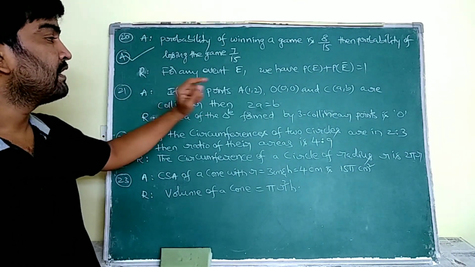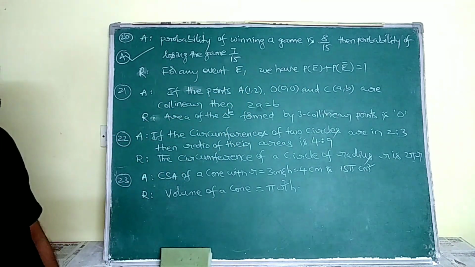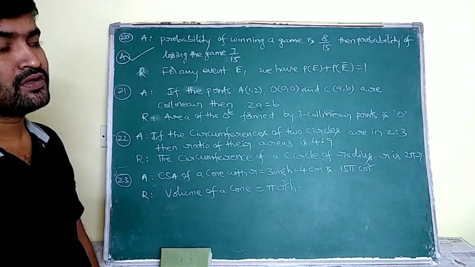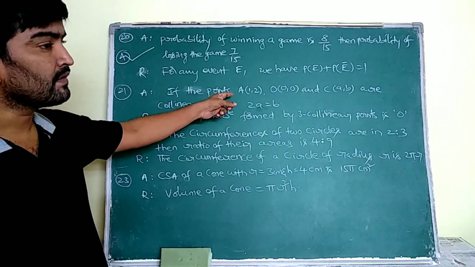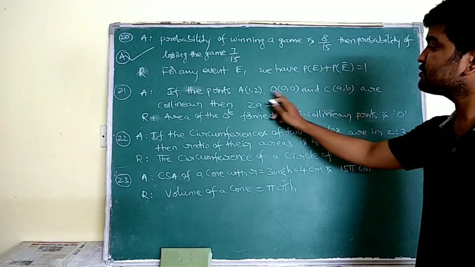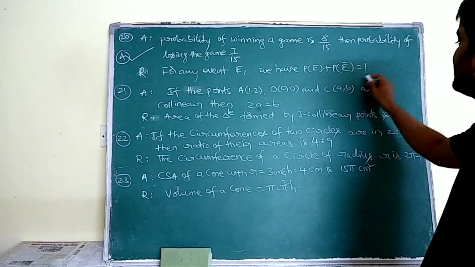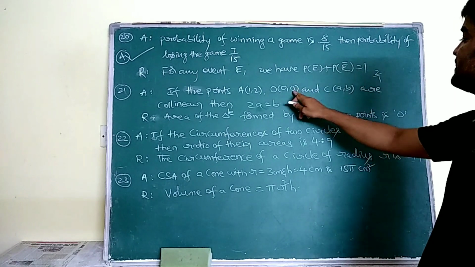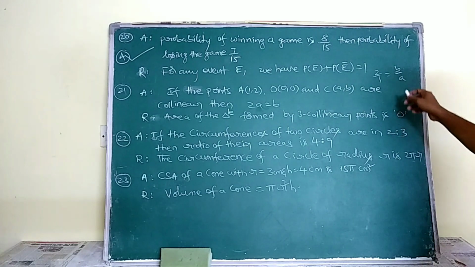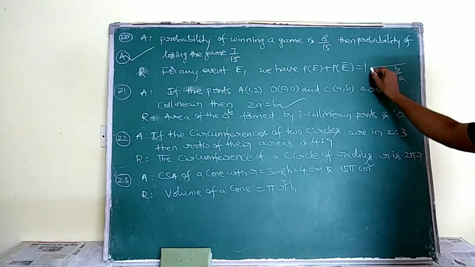Okay, if the points A, O, C are collinear, then 2a is equal to b, it is saying. Collinear in the sense the area of the triangle is 0, and slopes of AO is equal to CO. AO slope means y2 minus y1 by x2 minus x1. That is 2 by 1 as slope. Here the slope is b minus 0 by a minus 0, which is equal to b by a. So that is 2a is equal to b. So 2a is equal to b is the correct one.